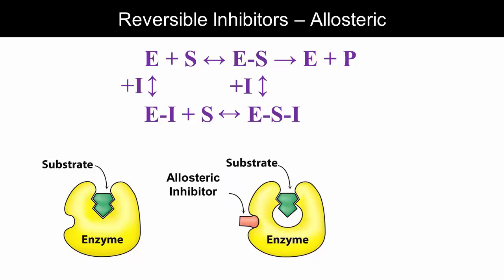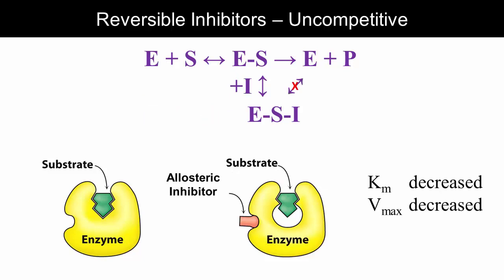Other inhibitors bind the enzyme at sites other than the active site. These are called allosteric inhibitors, and the sites they bind are called allosteric sites. Allosteric inhibitors are further classified based on whether they prefer to interact with the free enzyme or the enzyme-substrate complex. An uncompetitive inhibitor only binds to the enzyme-substrate complex. By binding and removing the ES complex, uncompetitive inhibitors actually drive the first step of the equation forward, leading to a lower Km. This is a bit counterintuitive, since we said a lower Km is associated with better enzyme function.